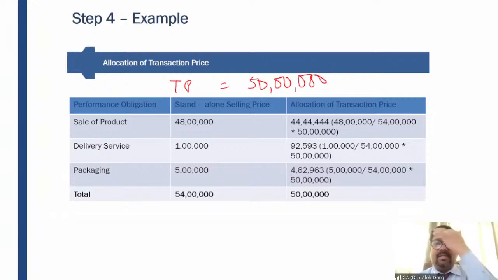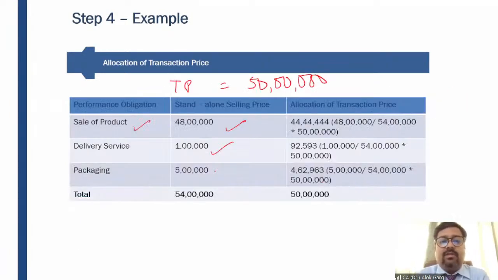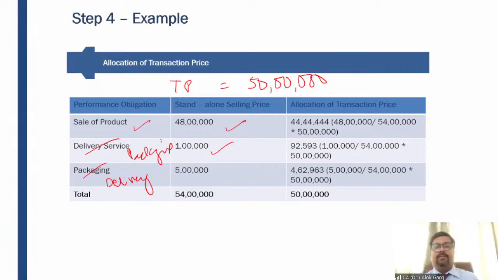Now what is my standalone selling price? My standalone selling price for sale of machine is 48 lakhs. For delivery service it is 1 lakh. For packaging it is 5 lakh. So I have just written it in reverse. So for packaging it is 1 lakh, for delivery it is 5 lakh, and the total standalone selling price of the contract is 54 lakh.